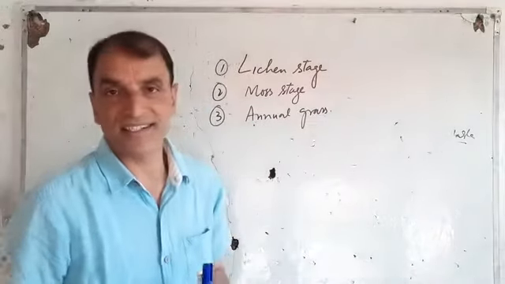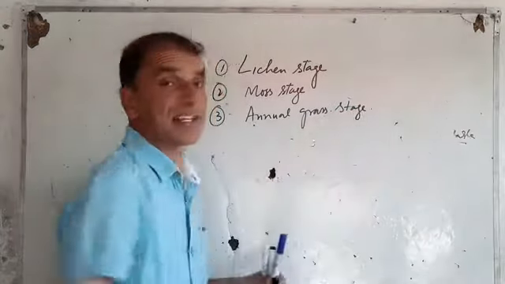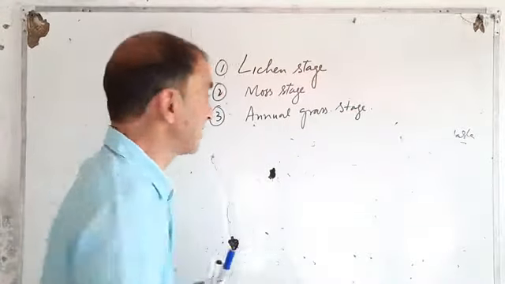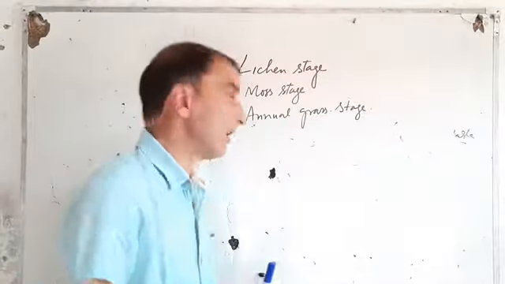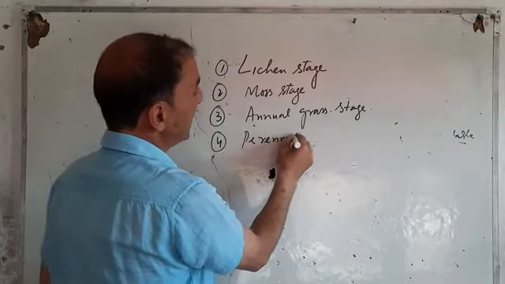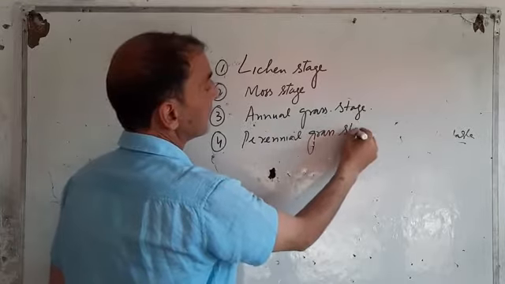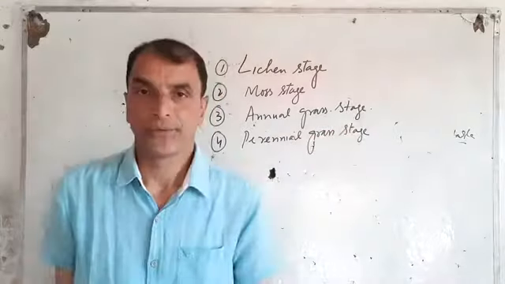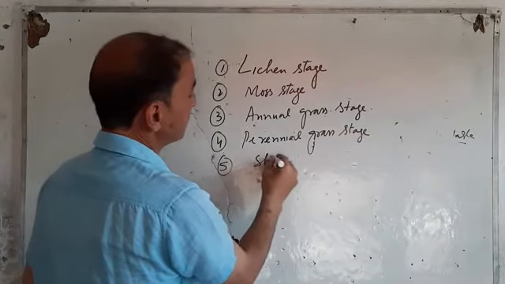Fourth is the perennial grass stage. Fifth is the shrub stage.